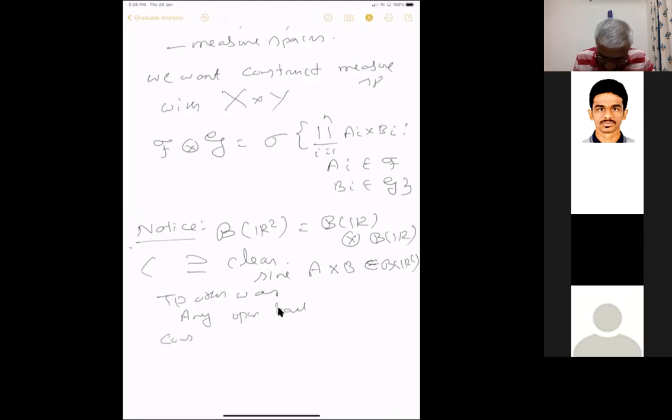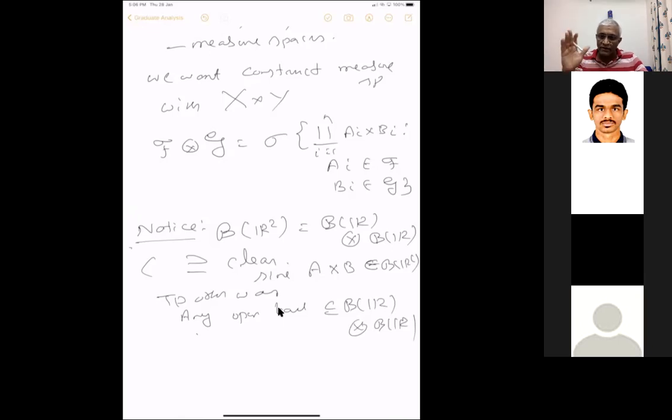I'm leaving it as an exercise. It is just clear. I will just tell you orally what is the truth. Any open ball is contained in this B of R tensor B of R. To prove this, you take any open circle and you take any point, you consider all rational points. Rational points means r1, r2, where both r1 and r2 are rational. Then there is an open rectangle around that, which is contained in that ball.